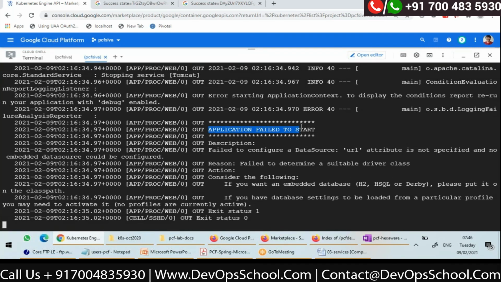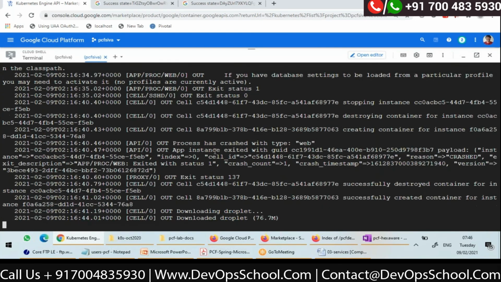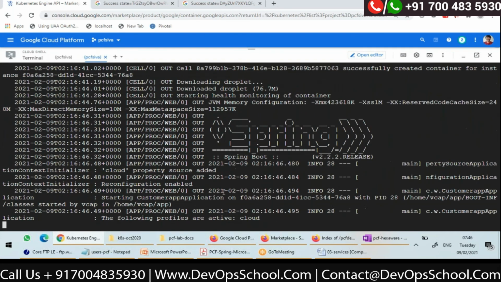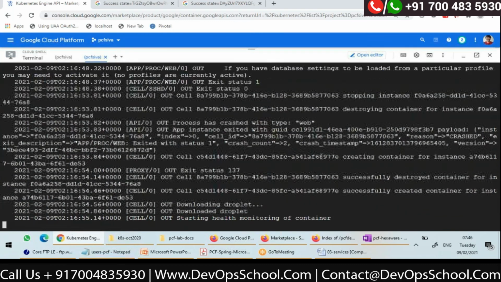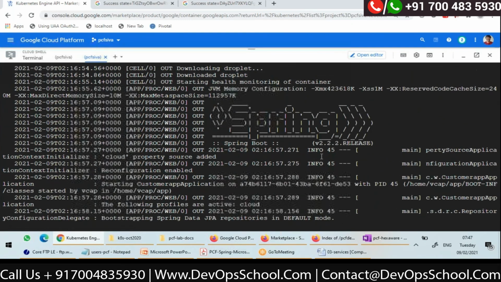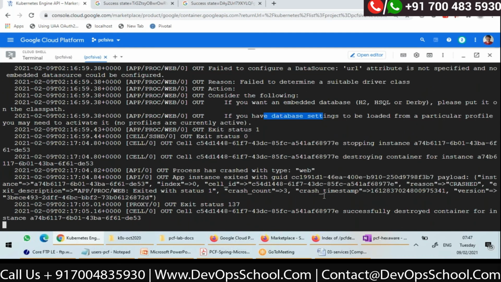Observe in the logs, it failed to start. Again, it is trying to start. Again, it failed to start. Why? You can see failed to configure data source. Actually, it is crashing, again starting. Again, it failed to start because of database. Okay, so my application, whatever I pushed, the REST application, it is trying to connect to a database, but it doesn't have the database credentials. So while starting, the application is crashing.